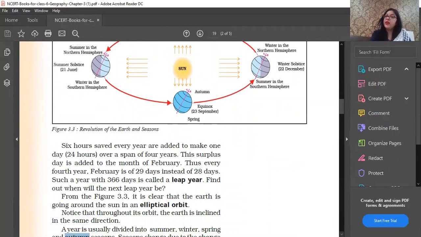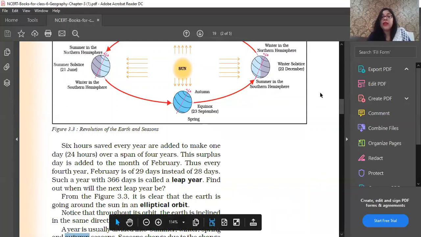Every year 6 hours are saved, and they are added over a span of 4 years, and this surplus is added to the month of February. So every fourth year February has 29 days instead of 28 days, and that is called your leap year, because those 6 hours saved are added to the month of February. I think it is clear to you.